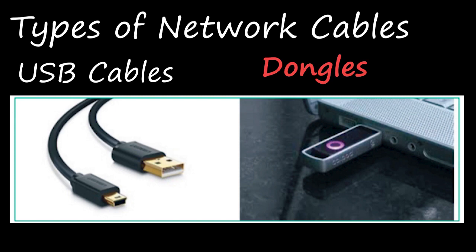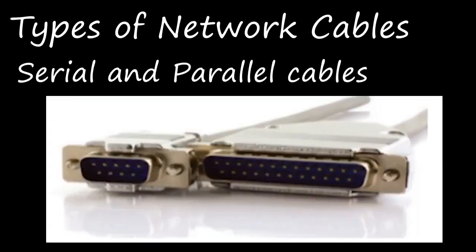And this connects the internet and this will act as a modem to the computer also, right? And the next one is serial and parallel cables. Earlier in the 1980s and 1990s, Ethernet and USB were not developed, right? At that time, only these serial and parallel interface cables were used to connect the internet to the computer. These cables were sometimes used for PC to PC networking also, right?